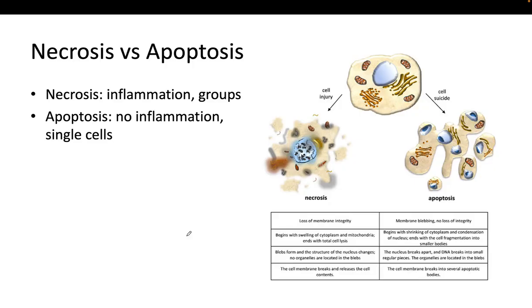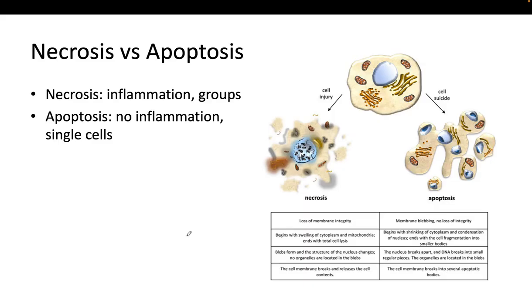Now, regarding necrosis and apoptosis, necrosis is uncontrolled cell death. It usually affects groups of cells and it causes inflammation because the cell membrane breaks and contents leak out. In contrast, apoptosis is programmed cell death. It typically affects single cells and there is no inflammation because the cell membrane remains intact.